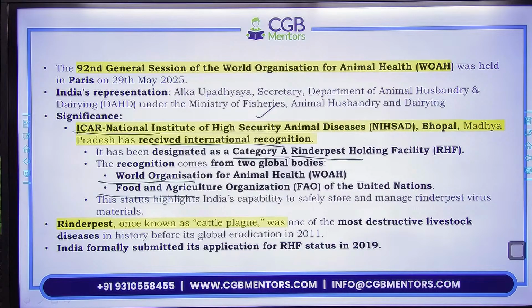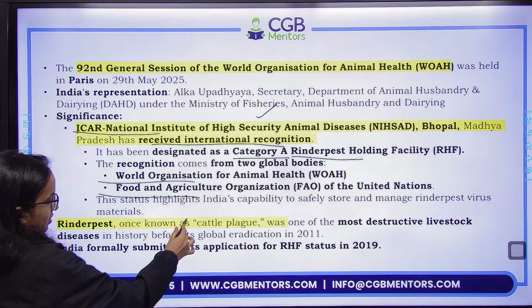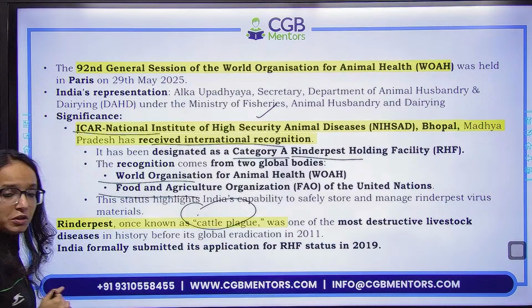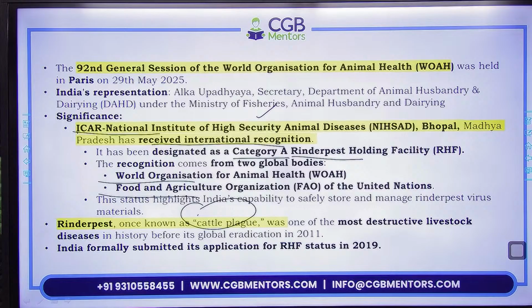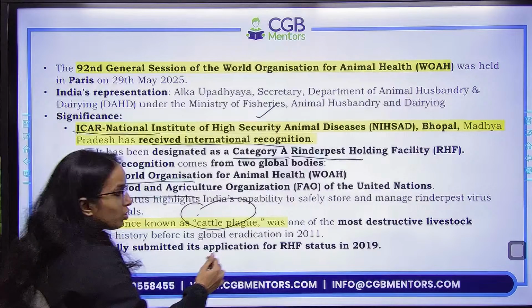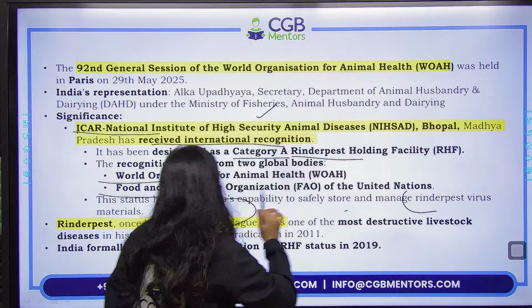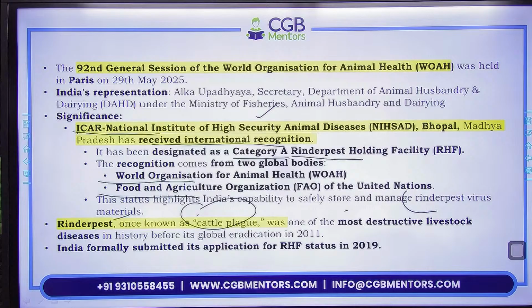Rinderpest क्या है? Basically cattle plague है, which was one of the most destructive livestock diseases in history. तो यहाँ पर इस status का India के लिए क्या significance है? It says that India is capable of safely storing and managing Rinderpest virus materials. जितने भी Rinderpest virus materials हैं, we are able to safely store and manage them, and this recognition acknowledges the capability of India. ये चीज है यहाँ पर. Organization का आपको नाम ध्यान रखना है जिसको acknowledge किया है, और ये located है आपका Bhopal, MP में.